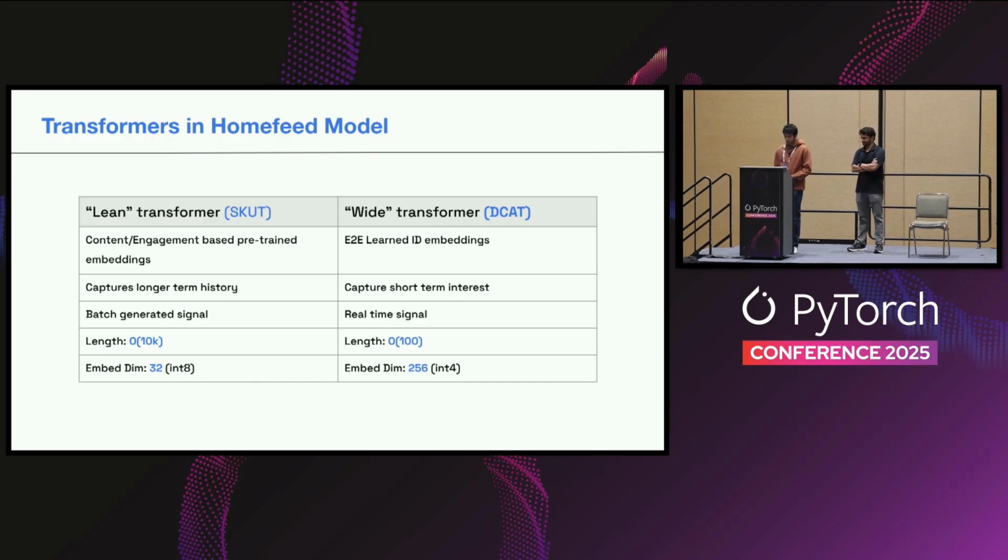So the first transformer is what I'll call a lean transformer because it uses a much longer sequence and it captures longer term history, but uses much smaller embedding dimensions, like 32. And these embeddings are usually content or engagement-based pre-trained embeddings. And the second transformer is going to be a wide transformer, also referred to as a DCAT. This has a much bigger embedding dimension and captures short-term interest of the users. And this one uses end-to-end learned embeddings. And we store both of these embeddings in quantized formats, either int8 or int4.